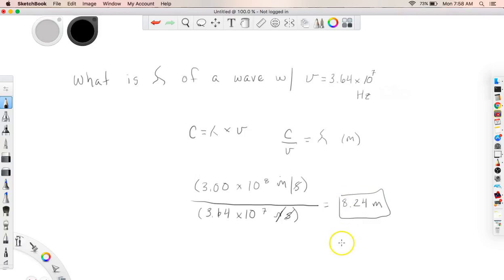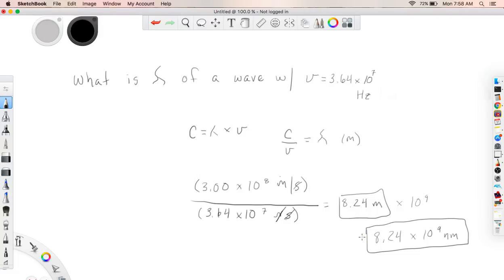Okay? So that's pretty large in comparison to the example that we were just doing, right? So the meters in the previous example was on a 10 to the minus 7th scale. That's very tiny compared to just the regular ones unit scale. So if I wanted this in nanometers, remember that meter is a larger unit, so I would need a lot more nanometers to make up a meter. So if I was interested in this in nanometers, I would say I need to take this times 10 to the 9th, so it becomes 8.24 times 10 to the 9th nanometers, which is a very large value. So there you go. All right.